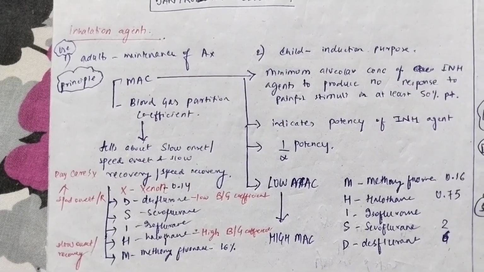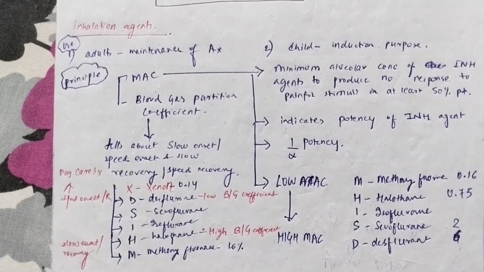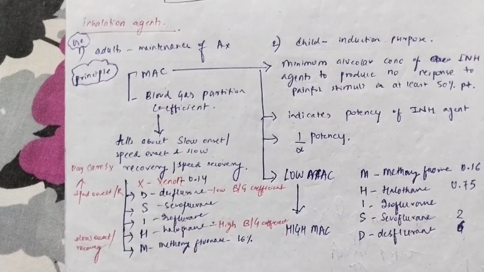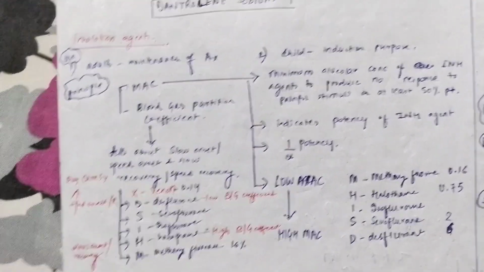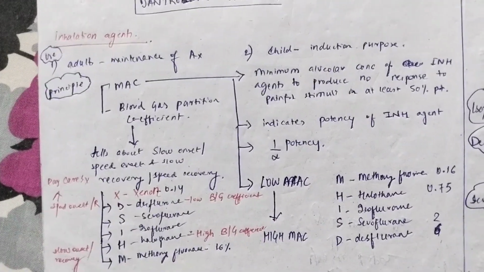Lastly, the third component of general anesthesia is the inhalation agent. First was the induction agent, second was the muscle relaxant, and third is the inhalation agent. Now, what is the use of the inhalation agent? In adults, it is used for the maintenance of anesthesia, okay? But in children, it is used for induction only, because the only inducing agent in children was ketamine, okay?